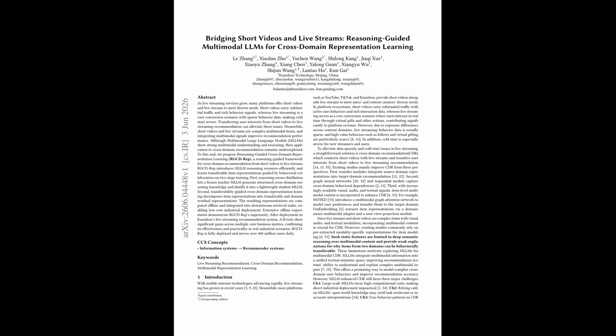Ablations show that removing stage 2 causes the biggest drop, and freezing the MLLM backbone during stage 2 also hurts substantially, which confirms that you actually need to fine-tune the multimodal encoder on cross-domain pairs rather than just extracting static features. Gains are most pronounced on tail items and cold start users, exactly where you'd hope a cross-domain transfer approach would shine. And in online A/B tests on Kuaishou and Kuaishou Lite, follows improved by 0.83 to 0.93%, with steady gains in clicks and effective room entry rate, which are meaningful numbers at this scale.